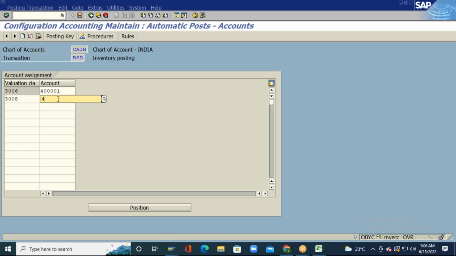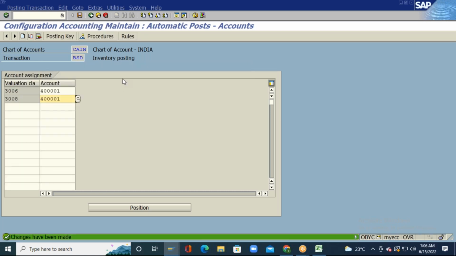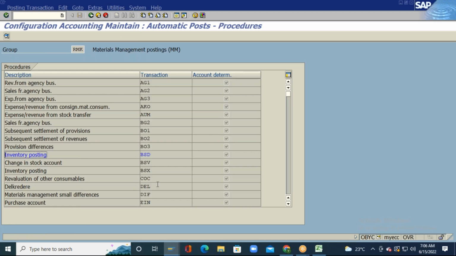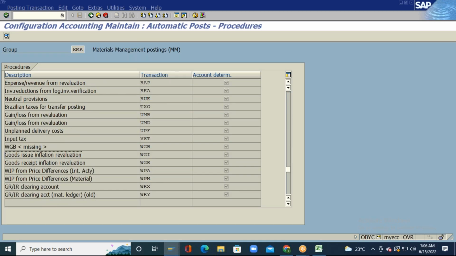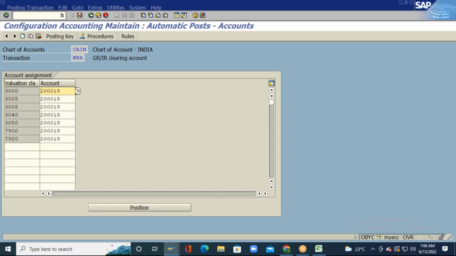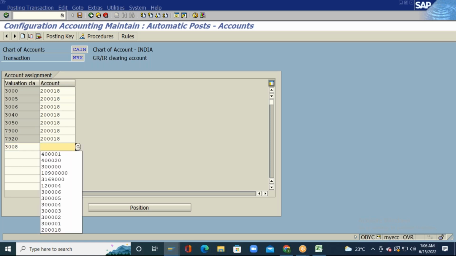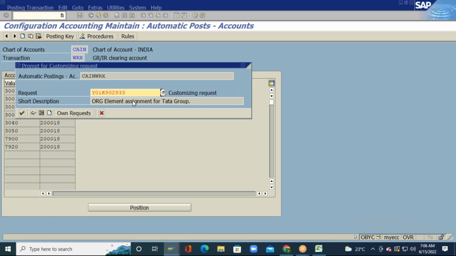So the GL account is, okay, like that. I need to maintain for all the transaction event keys. Also for WRX I will maintain, and for the valuation class 3008 you need to maintain 20018. Just save this configuration.